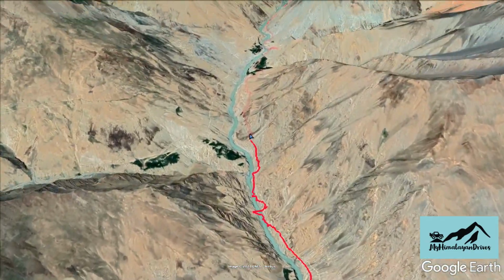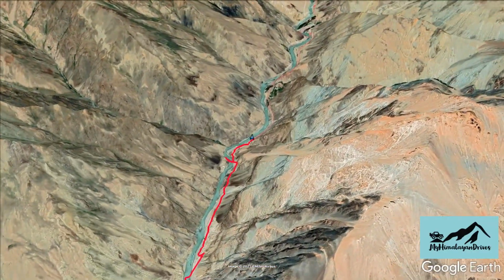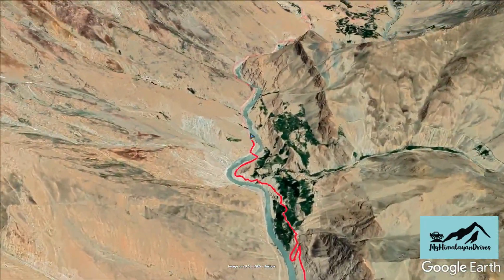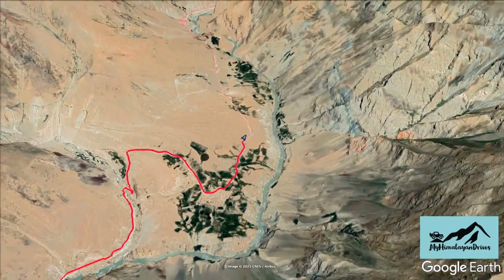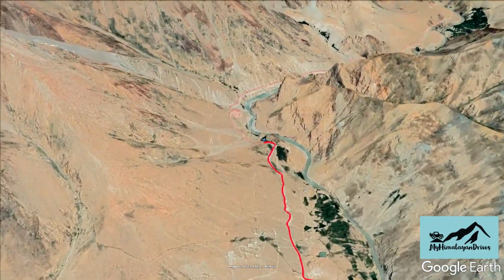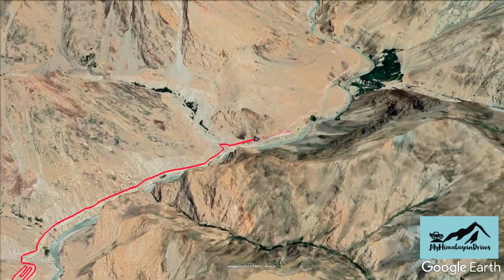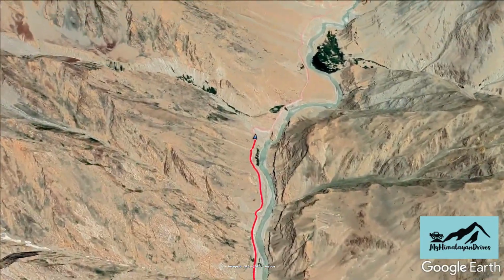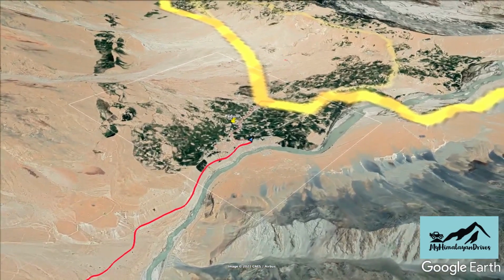After crossing Cha village, we continue to drive for the next 1.5 hours along the Lugnak river. On the way, we pass through Ichar and Raru villages. The road till Raru village is really bad. Road from Raru to Padum is a 2-lane black tarmac. From Raru, the distance left to Padum is approximately 21 kilometers and it takes around 40 to 45 minutes. Finally we reach Padum, the heart of Zanskar Valley.